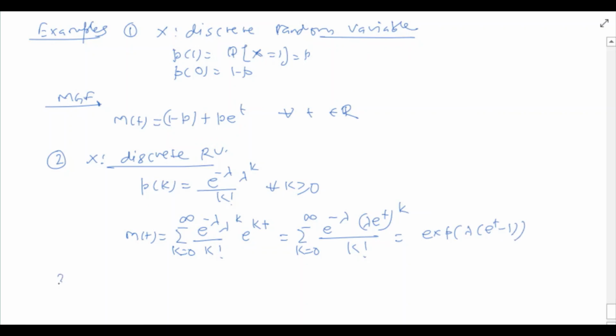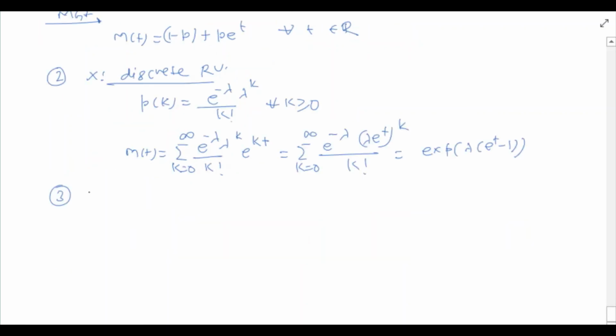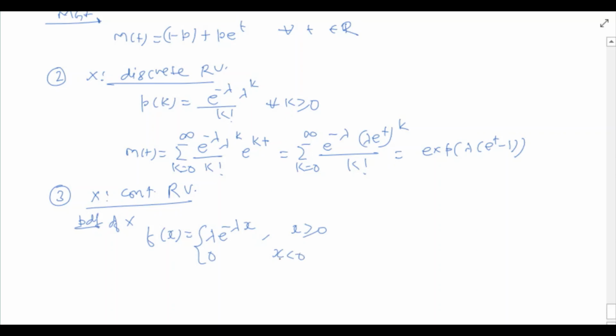Let's see one more example, and this time we take X to be a continuous random variable, and the probability density function of X is f(x) equal to lambda e raised to minus lambda x for x greater than or equal to 0, and 0 for x less than 0.